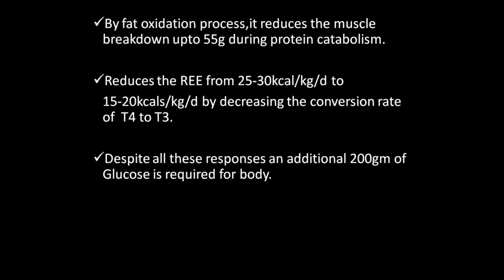Next is, apart from all these metabolic responses, glucose has been produced. Still the body requires some amount of glucose, around 200 grams of obligatory glucose. Obligatory means mandatory or compulsory glucose is required. Apart from the metabolic responses taking place in the protein, muscle, fat, and the liver, an additional 200 grams is required for the body. So this is the metabolic response to starvation, when the person is undergoing a starvation period.